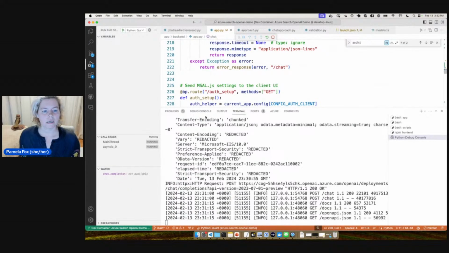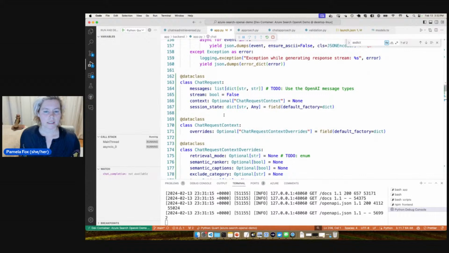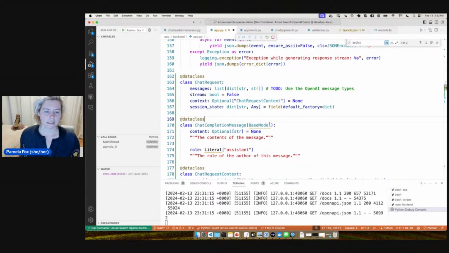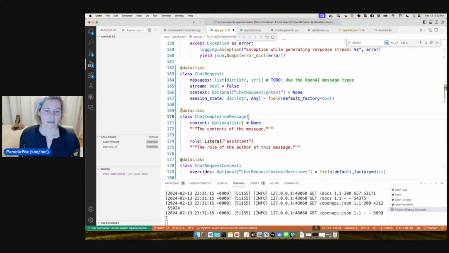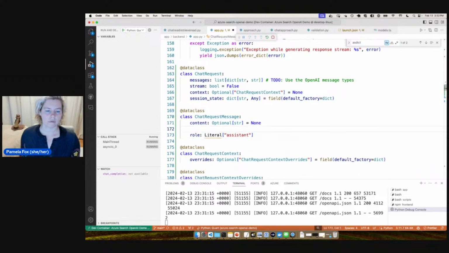So let's go here and say, instead of just a generic dict string, I want it to be a data class, and we'll call it the chat request message, and role.